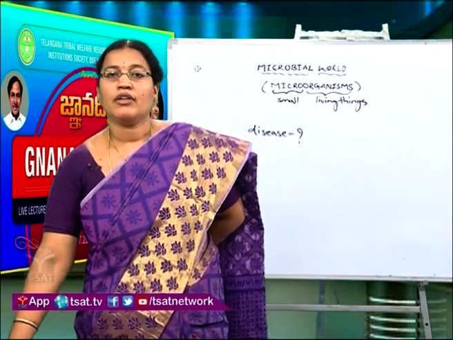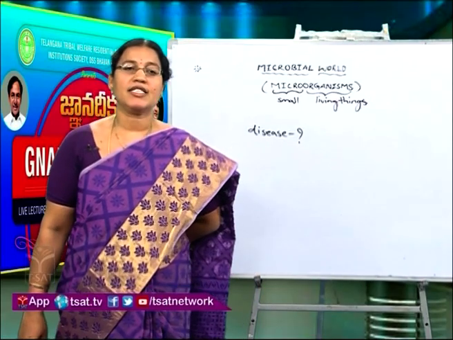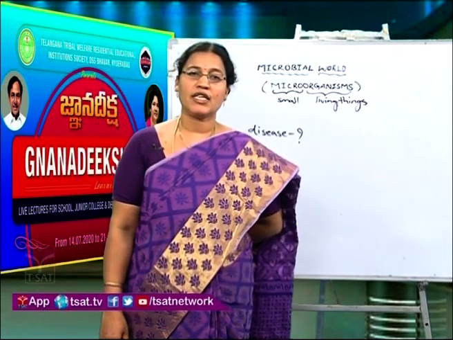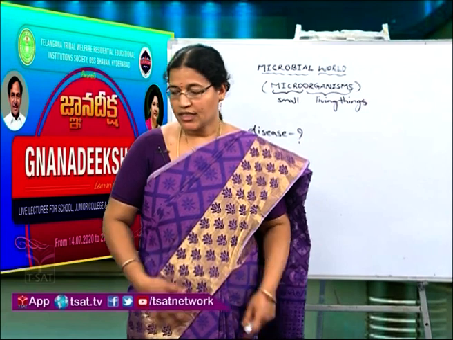Next, you come to Tikka disease of groundnut, which is caused by fungi. We can see here the spots on the leaves of the groundnut plant. And tobacco mosaic virus, which is caused by a virus in the tobacco plants. These are some of the diseases which are caused by microorganisms, both in animals as well as in plants.